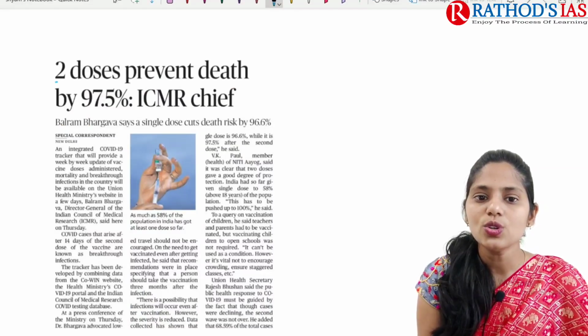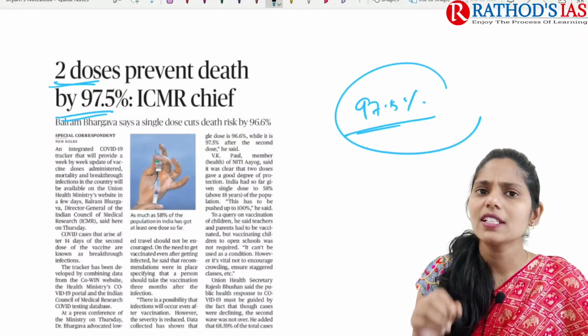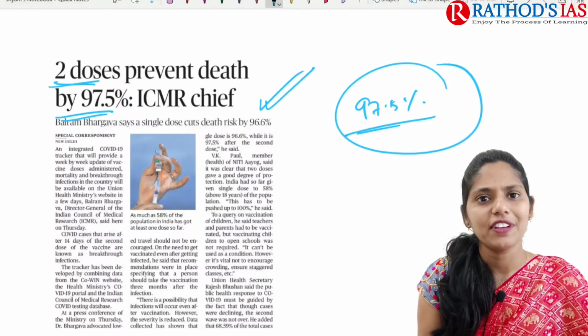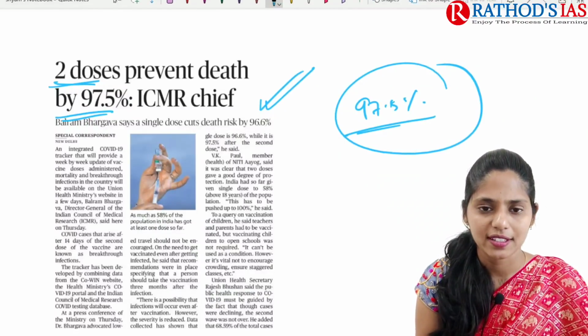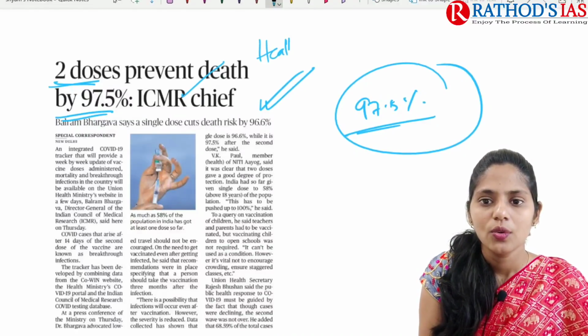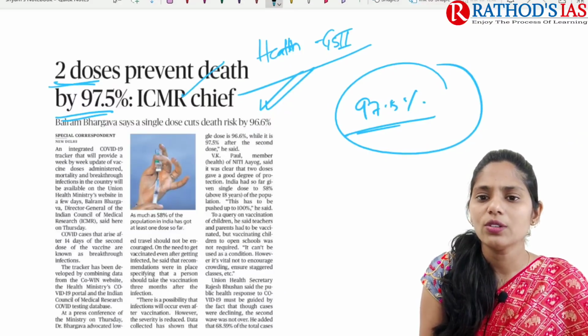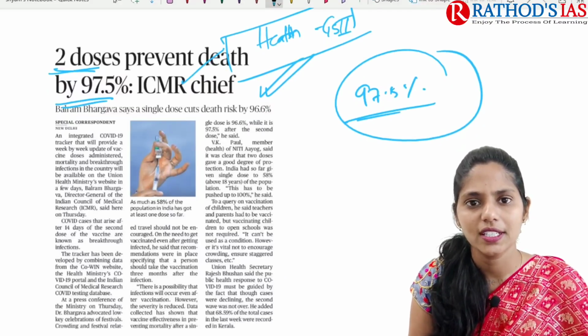The title says 2 doses prevent death by 97.5%. This article is mainly focusing on the efficacy of the COVID-19 vaccine. This article will be important from the health perspective, which mainly comes under GS Paper 2. Now let us try to see this topic in great detail.